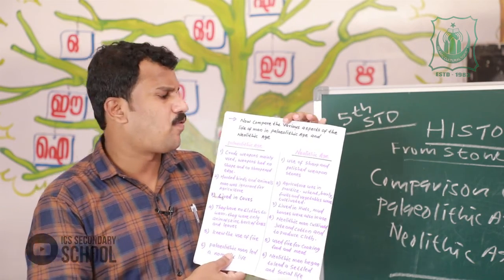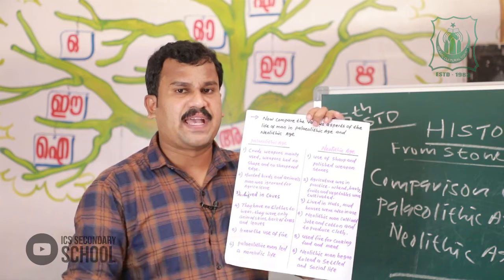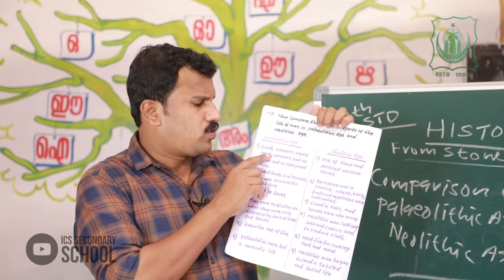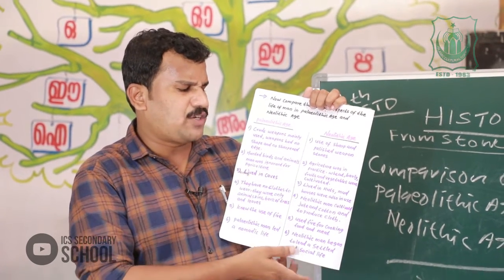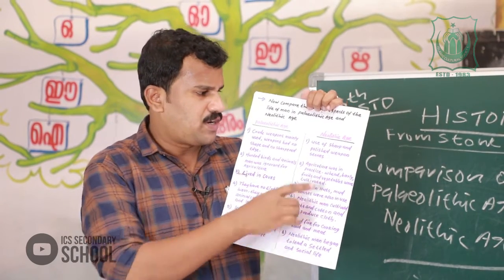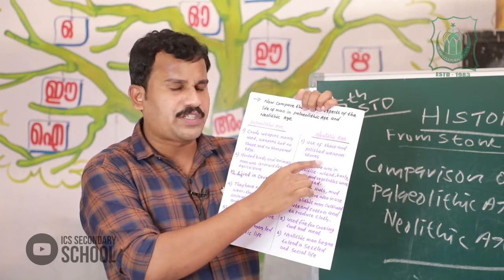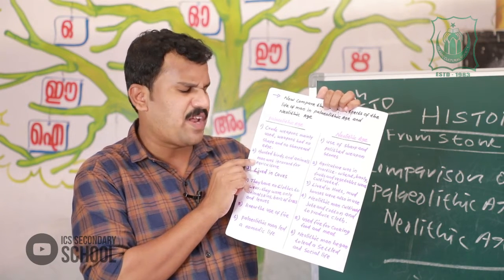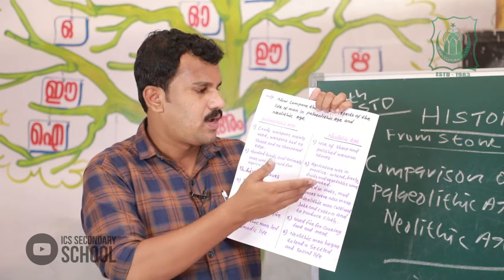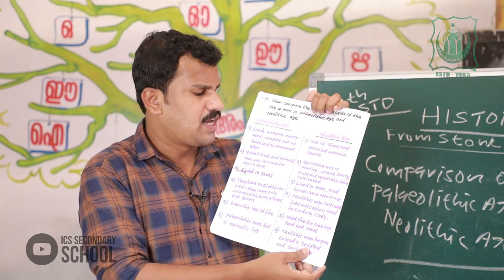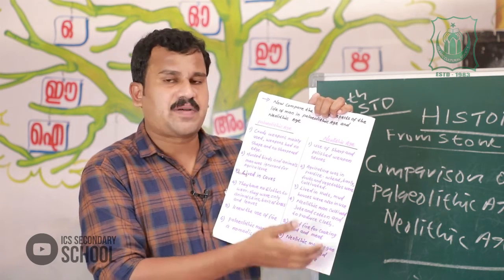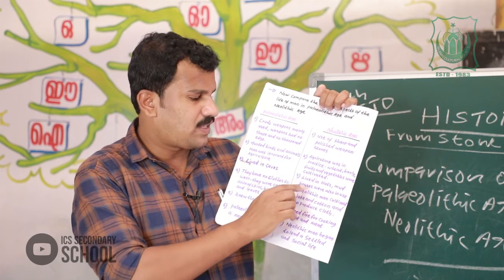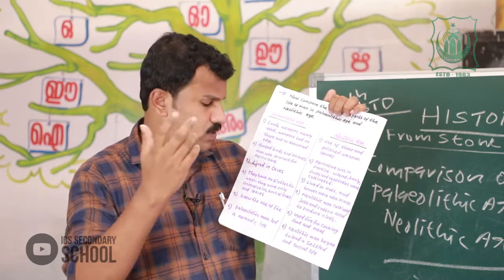Compare the various aspects of life of man in the Paleolithic age and Neolithic age. Do you understand? Okay, once more I tell. Paleolithic people used crude weapons that had no shape and no sharpened edge. But in the Neolithic age, sharp and polished stone weapons were used. Paleolithic people hunted birds and animals. Man was ignorant of agriculture. But in the Neolithic age, agriculture was in practice. Wheat, barley, fruits, vegetables, etc. were cultivated. Paleolithic man lived in small caves, but Neolithic man lived in huts. Mud houses were also used.